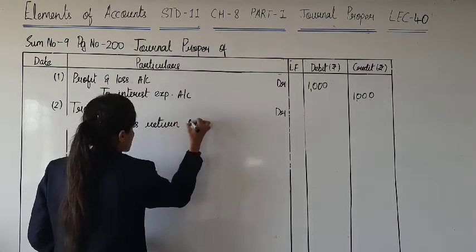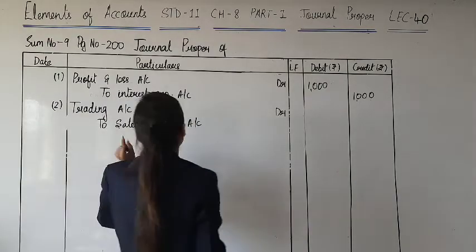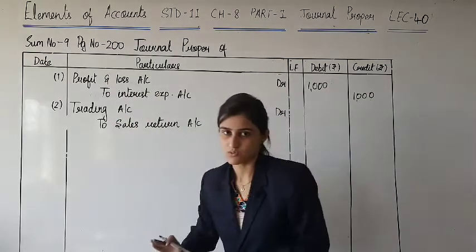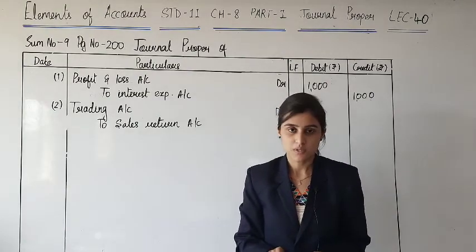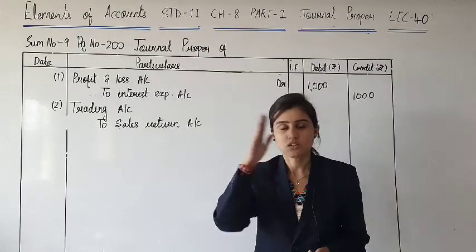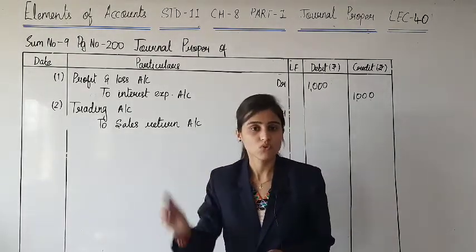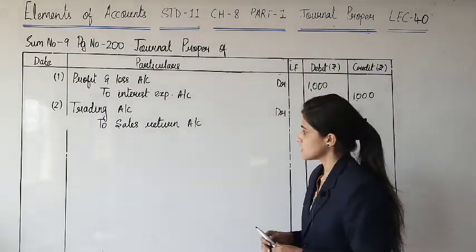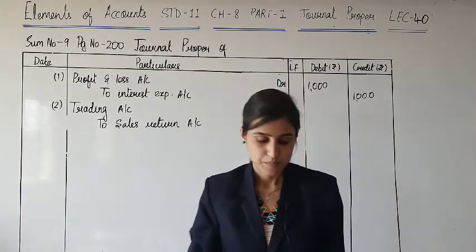To sales return account. Sales return is always of goods and hence this account is closed and transferred to trading account. Sales return, basic balance of sales return is debit, but at the end of the year it is closed and hence the reverse effect, credit. Sales return को credit कर दिया क्योंकि वो account close हो गया है, close हो गया trading account में transfer हो गया. Being sales return account is closed and transferred to trading account.